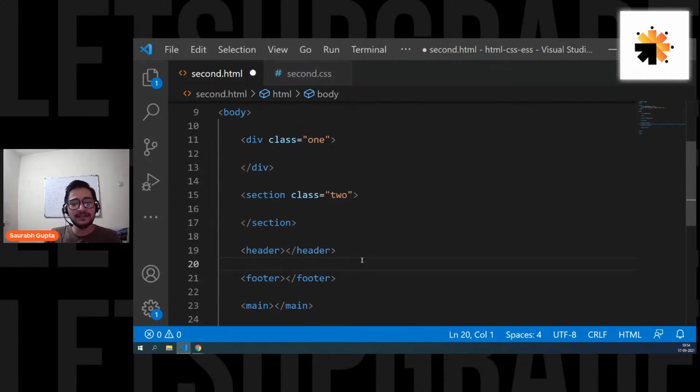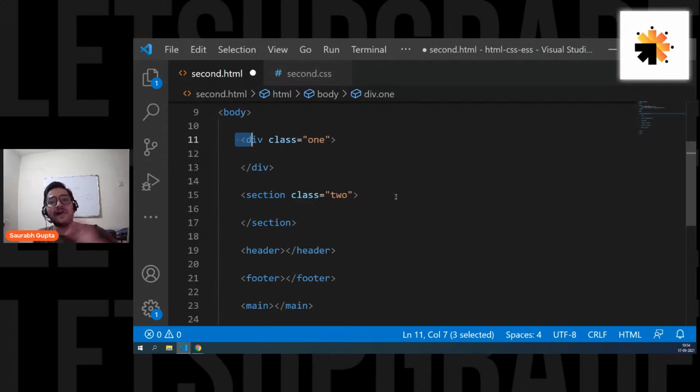Okay. So now, guys, all of these are going to create boxes. So now you can ask, sir, why do we have all of these with different names? If all of them are going to give the same output, why are we not having only div, or only section? If all of these are going to create the same thing, why do we have this?